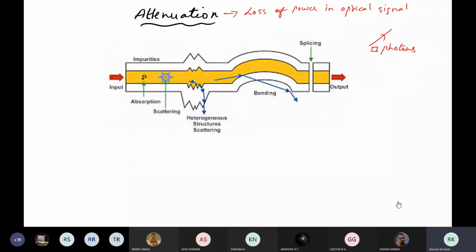Light is made up of large number of photons. What is the energy of each photon given by this?